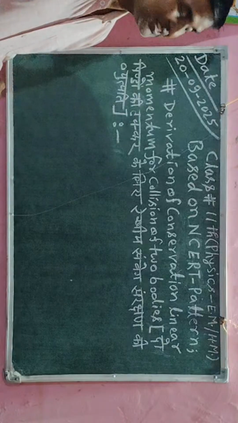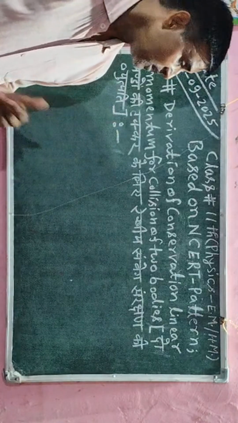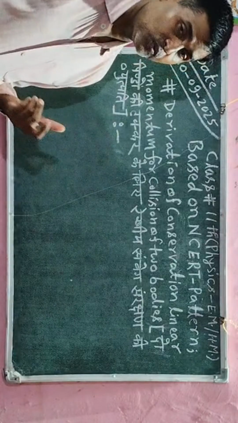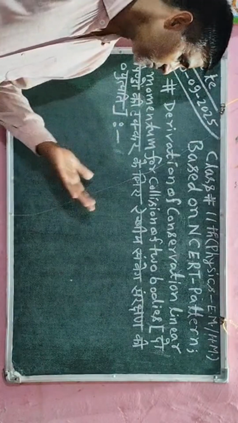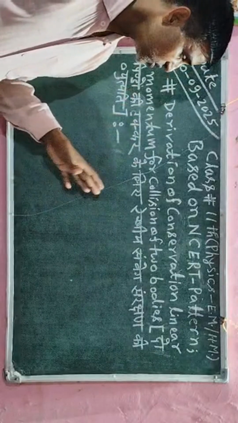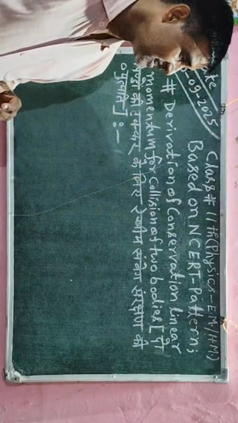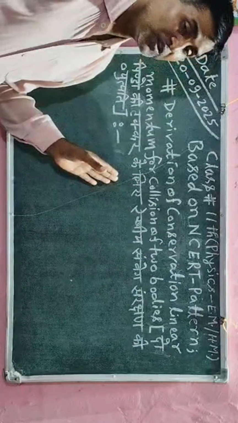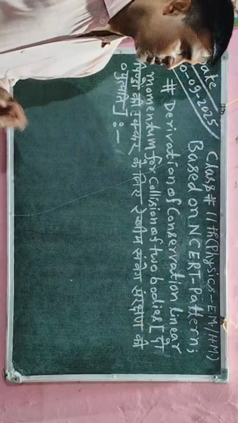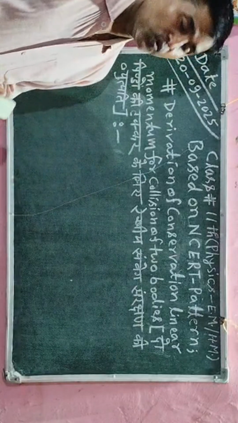It means that there are two bodies available here, and for these two bodies we have to calculate the momentum before the collision and after the collision. If no external force is applied on the bodies, then the force will be zero.